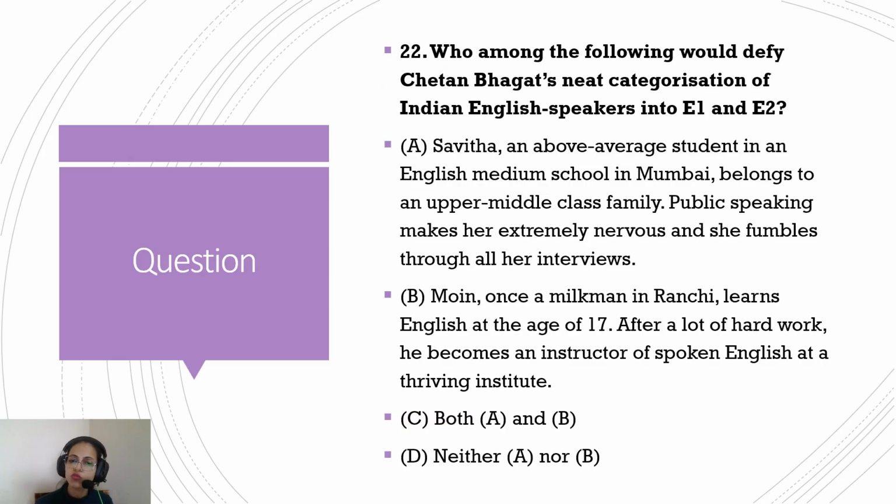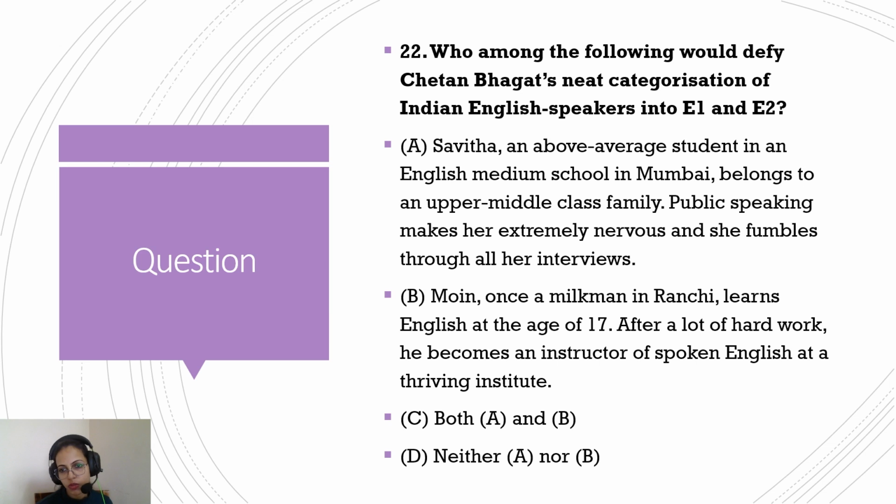Who among the following would defy Chetan Bhagat's neat categorization of Indian English speakers into E1 and E2? So we came across this categorization with Mr. Chetan Bhagat. He has categorized the whole society: E1, the elites, the smaller section, but with a better command over English; E2, the masses, larger in number, but with relatively lesser command over the language. Option A, Savita, an above average student in an English medium school in Mumbai, belongs to an upper middle class family.